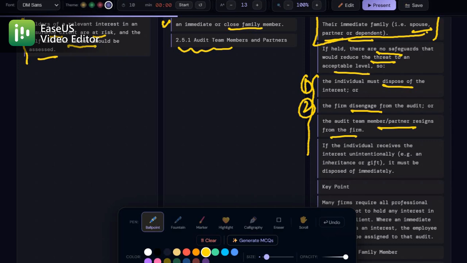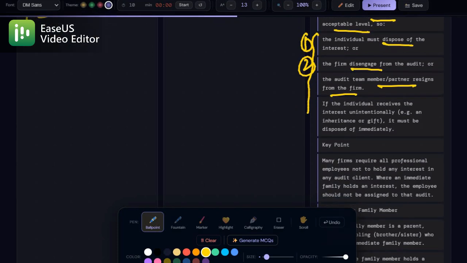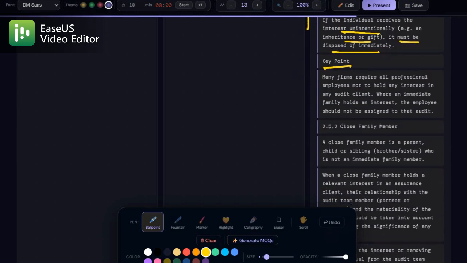And if you get the interest unintentionally, say through inheritance or gift, you must dispose of it right away. Clear? It has been clearly written here. If you see here, if the individual received the interest unintentionally, by inheritance or gift, it must be disposed of immediately. So the key point, many firms go even further and ban all employees from holding interest in any audit client. If your family does hold an interest, you simply wouldn't be assigned to that audit. And this is written here.